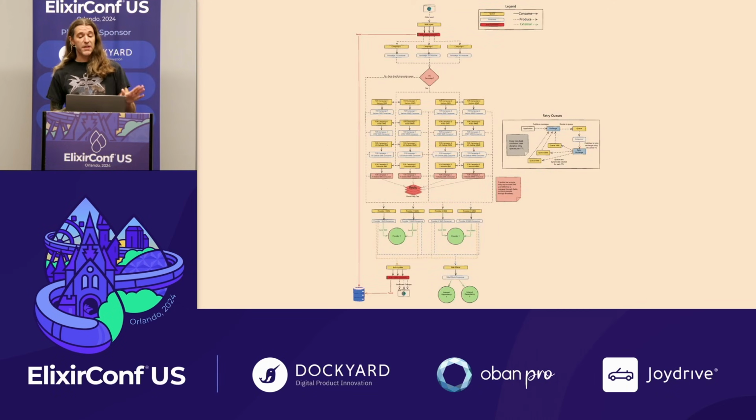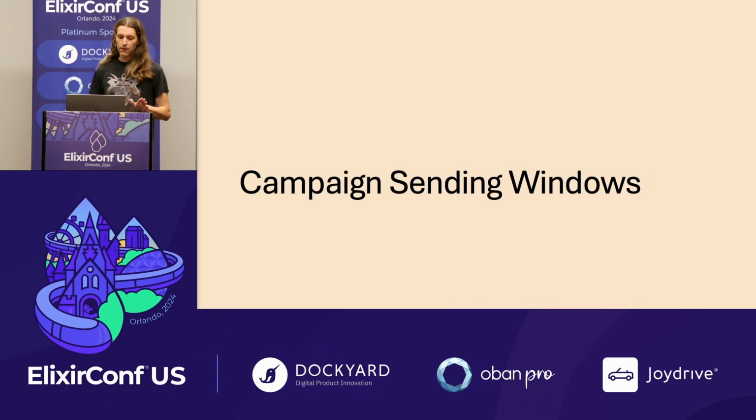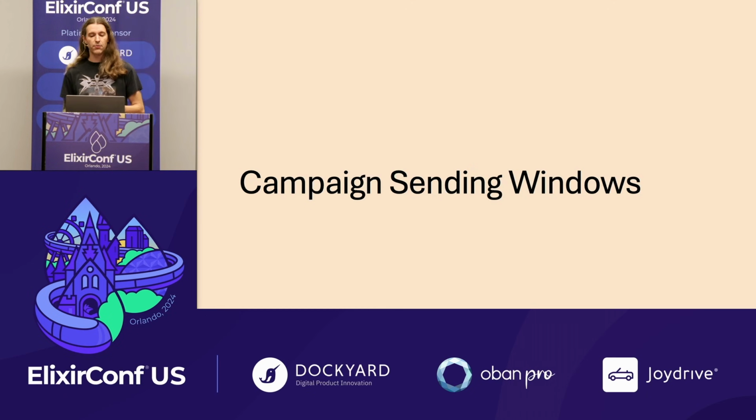So that was just a speed run through our pipeline. There are other parts of the system as well. We have these campaign sending windows, so we're only allowed to send messages at certain times of the day for a campaign. And the way we enforce this is by dynamically creating parts of our topology when a campaign opens, and then tearing it back down when the campaign closes for the day.